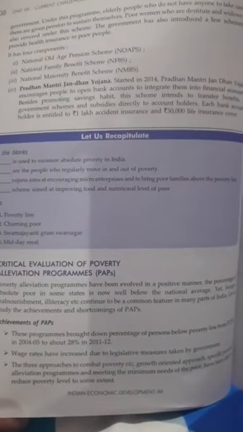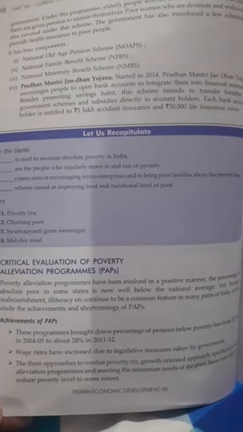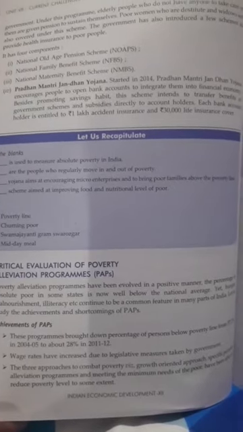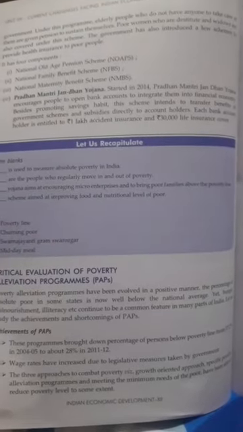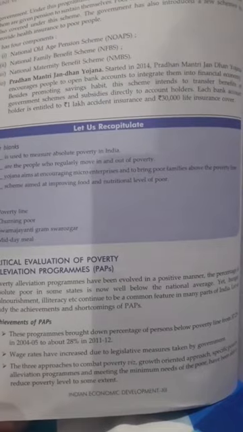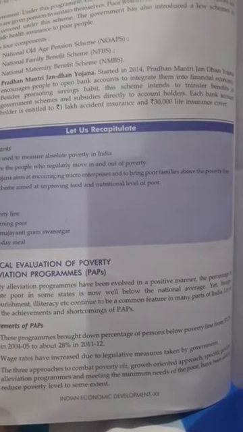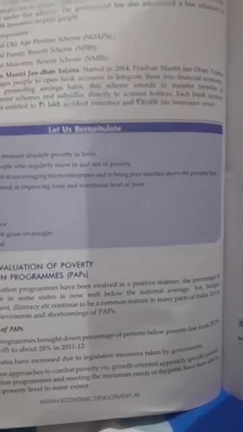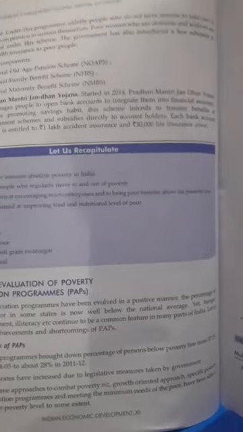Now we will study the critical appraisal of poverty alleviation programs. Critical appraisal means there are some positives and some negatives in PAP. So what are the achievements? The program brought down the percentage of persons living below the poverty line from 32% to 28%. Then wage rates were increased.